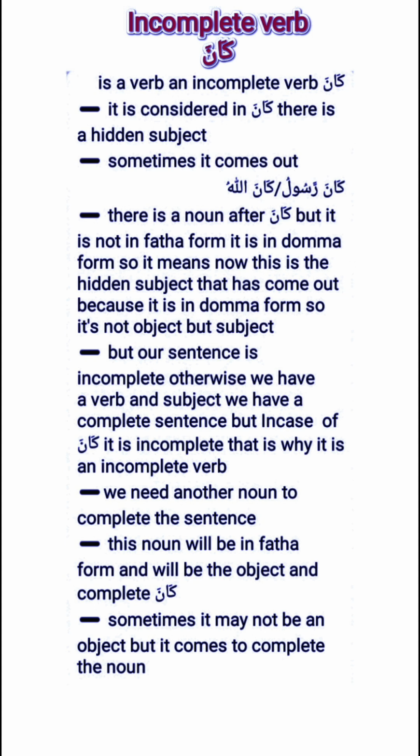But our sentence is incomplete. Otherwise, if we have a verb and subject, we have a complete sentence. But in case of kana, it is incomplete. That is why it is an incomplete verb. We need another noun to complete the sentence. This noun will be in fatha form or will be the object and complete kana. Sometimes it may not be an object, but it comes to complete the noun.